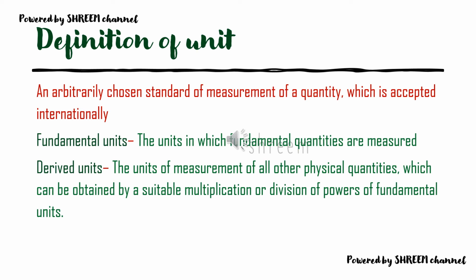So such a standard is known as the unit of a quantity. So here 1 meter is a unit of the quantity length. So now how can we define the unit? An arbitrarily chosen standard of measurement of a quantity which is accepted internationally, we call it a unit. And there are two types of unit. The first one is fundamental unit and the next one is derived unit.